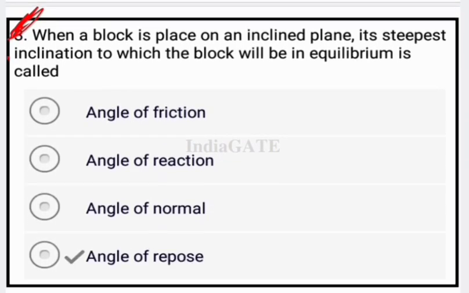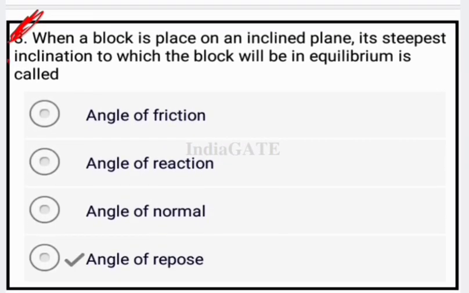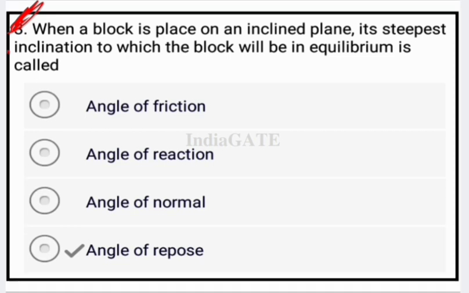Now come to the next question. When a block is placed on an inclined plane, the inclination at which the block will be in equilibrium is called the angle of repose. So angle of repose is your correct answer.